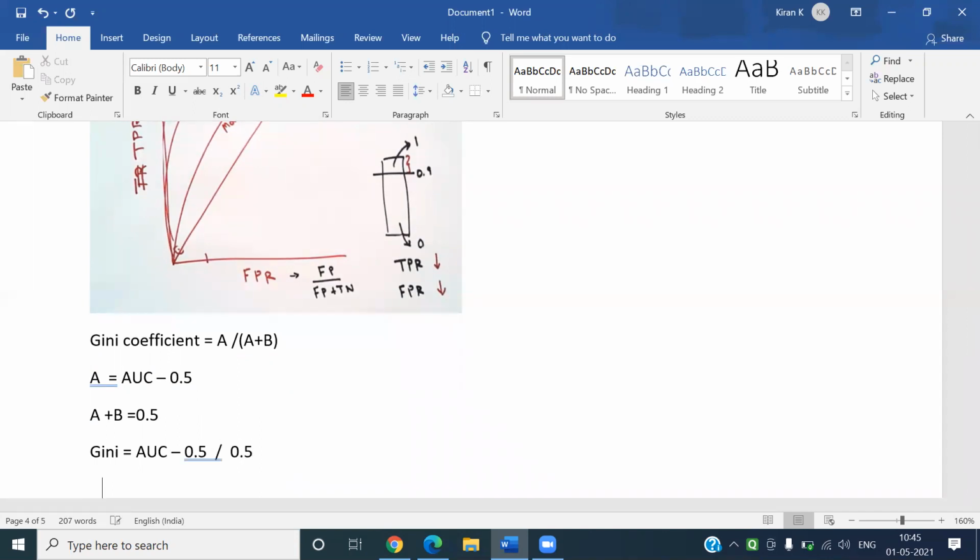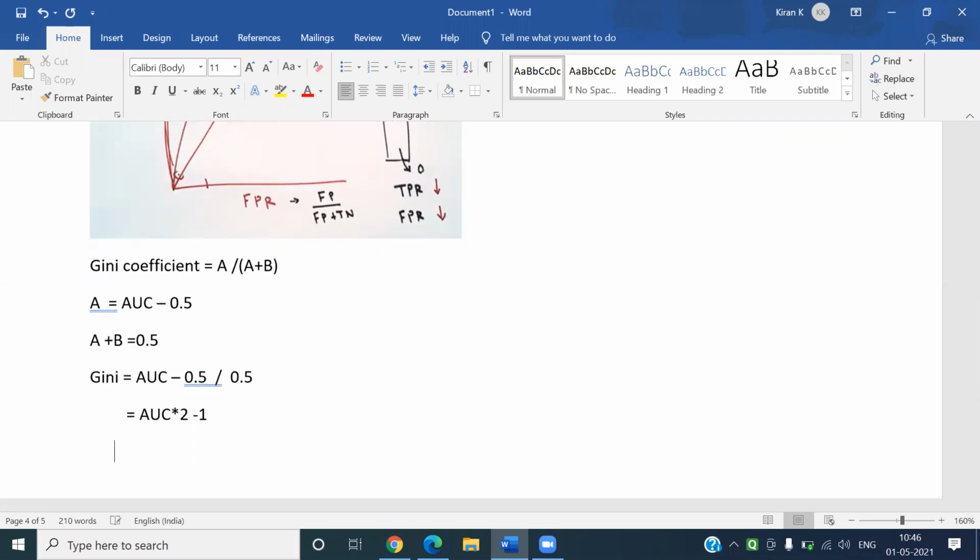And if we write 0.5 as 1 by 2, we will be ending up with 2 AUC by 0.5 minus 0.5 by 0.5. That gives you minus 1. That is nothing but 2 AUC minus 1. So the Gini coefficient is 2 AUC minus 1.